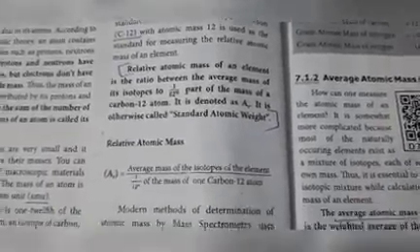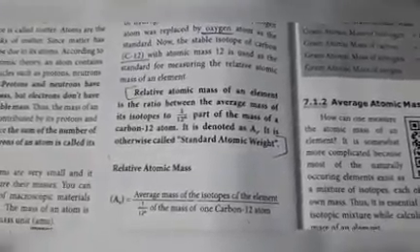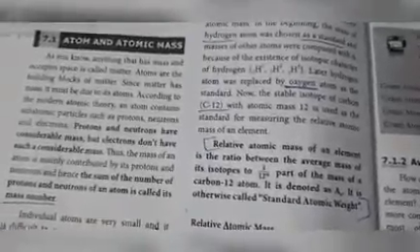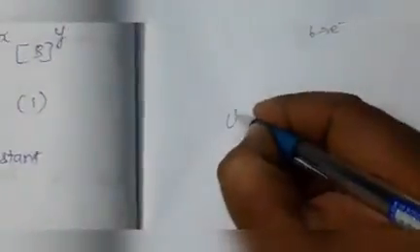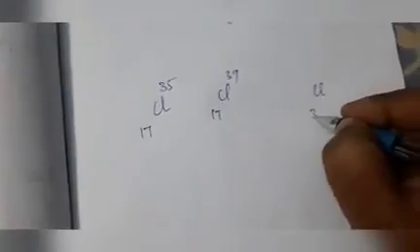What do you mean by average mass of the isotopes of an element? Example, take chlorine, atomic number 17, mass number 35, 37. But in the periodic table the mass of chlorine is given as 35.45.